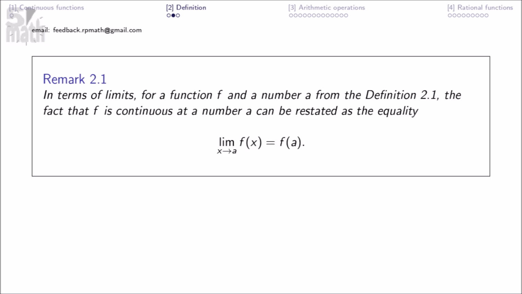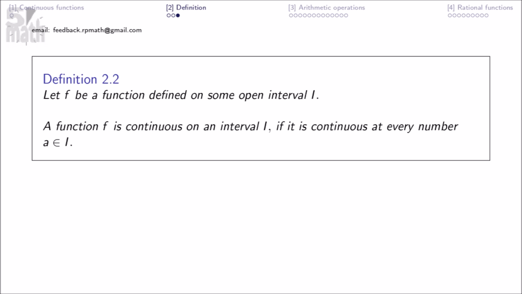In terms of limits, for a function f and a number a from the definition, the fact that f is continuous at a number a can be restated as the equality here. Let f be a function defined on some open interval I. A function f is continuous on an interval I if it is continuous at every number a in I.